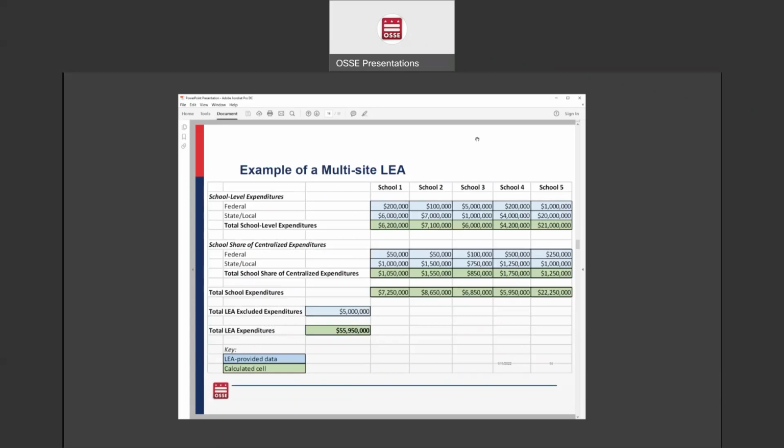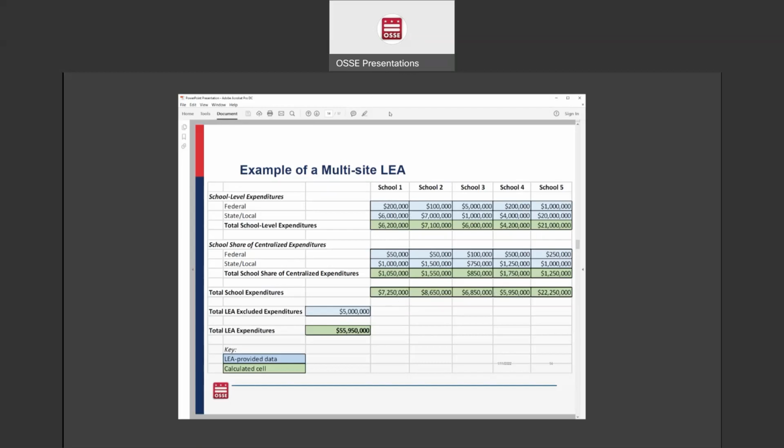So this is just the same example where we're breaking out the expenditures by school for each school in a multi-site LEA. So the blue boxes again are the data that is provided by the LEA. The green boxes are just the calculated cells. And in this example, you'll see that there's school level expenditures for each school, but then there's also the school's share of centralized expenditures. And everything will total up to give you your total school expenditures.